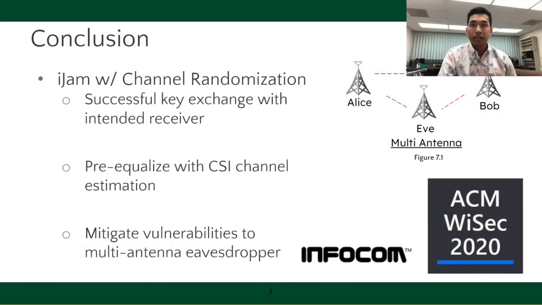In conclusion, this project, iJam with Channel Randomization, successfully protects key bits from multi-antenna eavesdroppers by creating an artificially rapidly changing channel. The pilot vulnerability exploited by the eavesdropper is eliminated with our CSI channel estimation mechanism, and this allows Alice to predict and pre-equalize the channel effect for Bob. iJam with Channel Randomization has presented a novel method to secure wireless communications between the transmitter and the intended receiver.